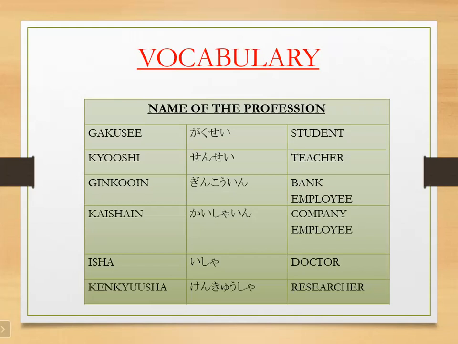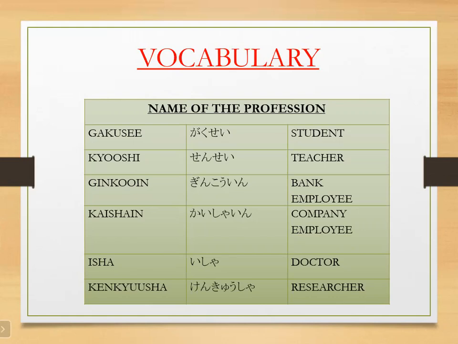Okay, starting from the top: gakusei, student. Kyoshi, teacher. Ginko-in, bank employee.